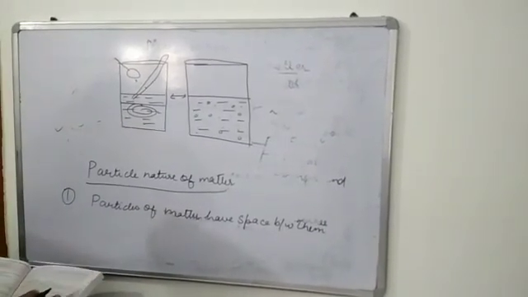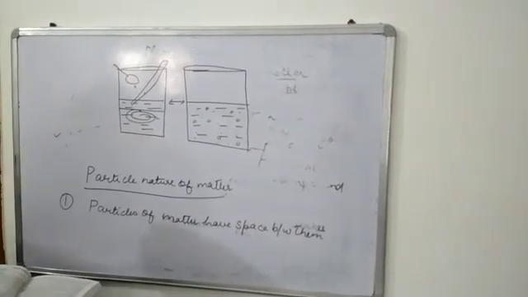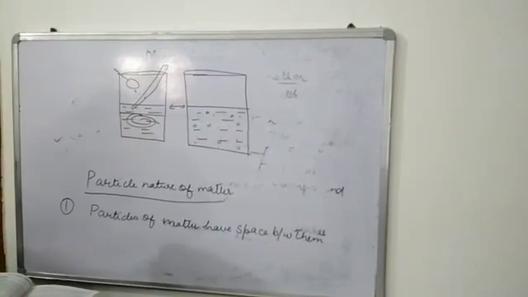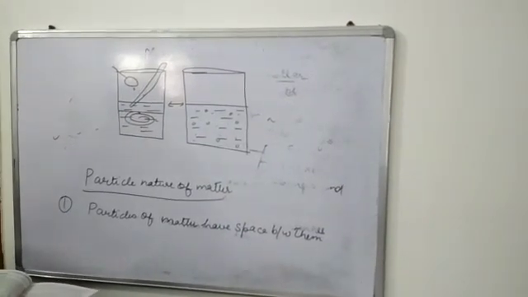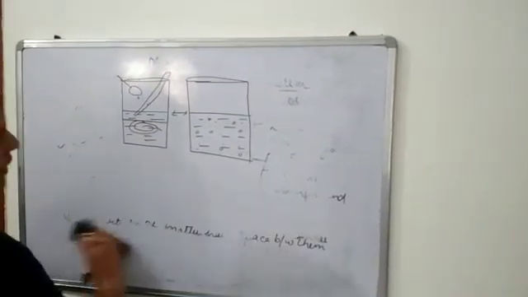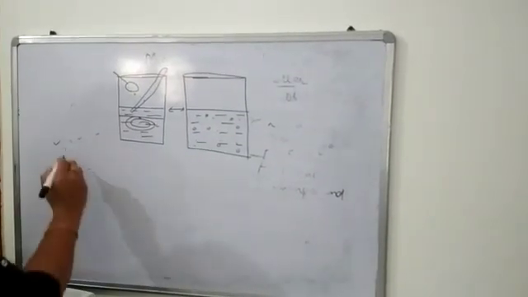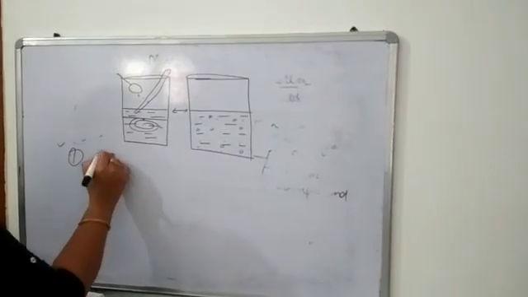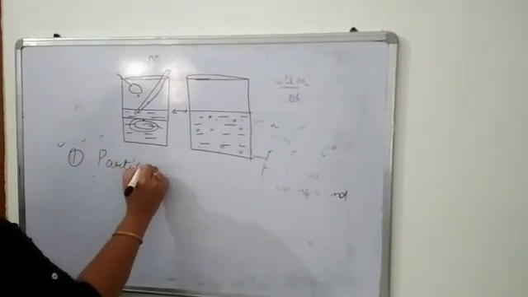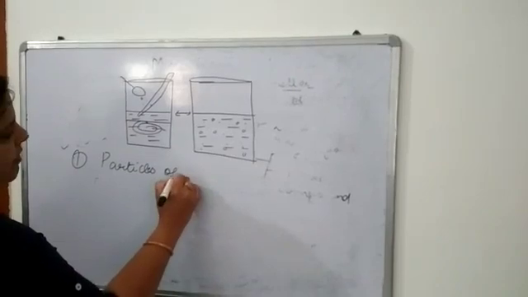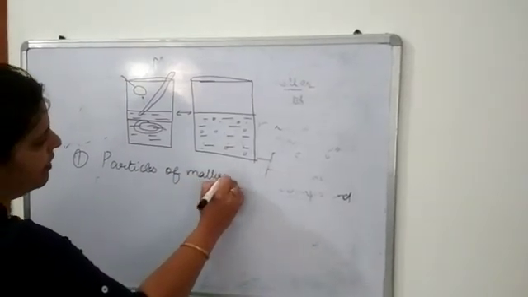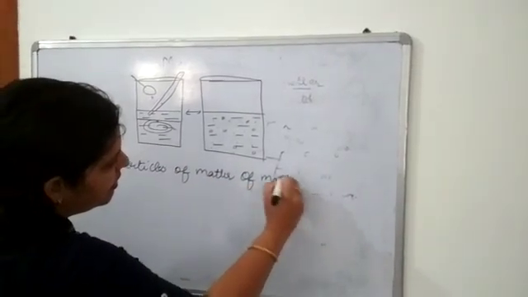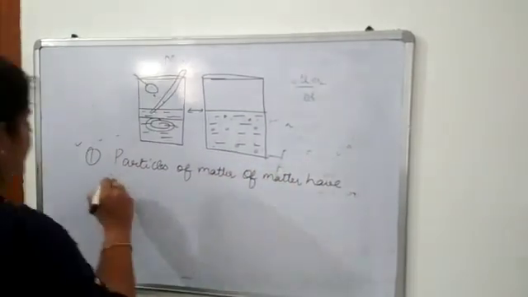So this is the very first property or characteristic of particles of matter, that particles of matter have space between them. The second characteristic of particles of matter is that particles of matter are continuously moving. So we can conclude the first characteristic of particles of matter is that particles of matter have space between them.